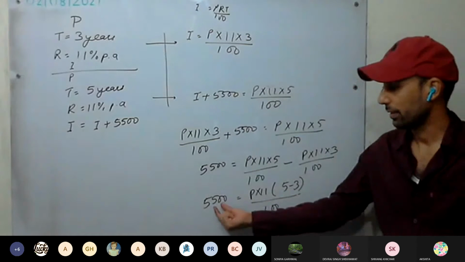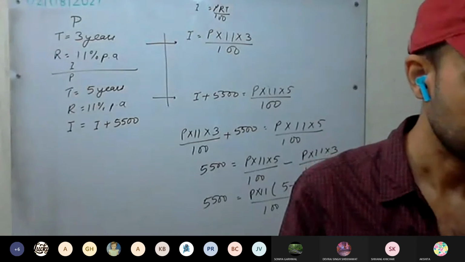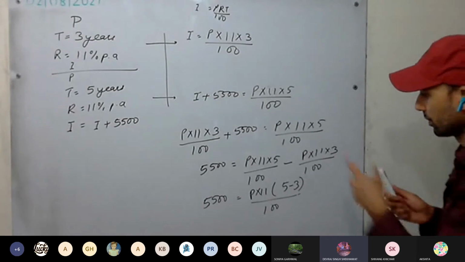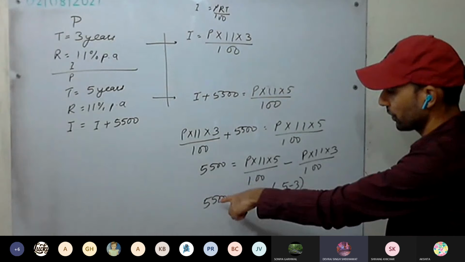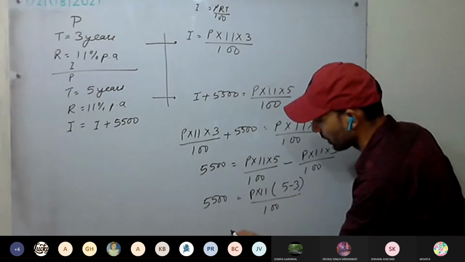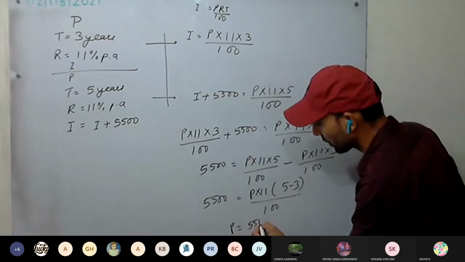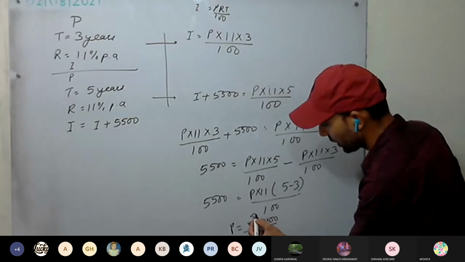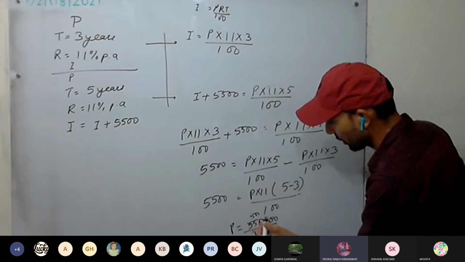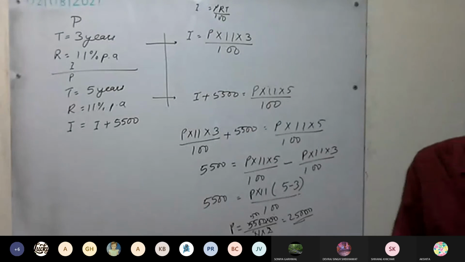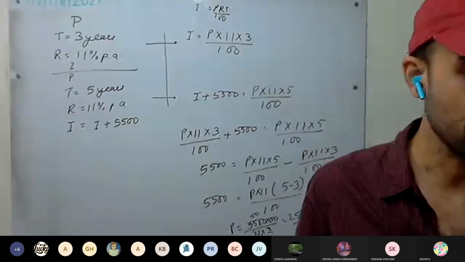This is the interest. We calculate it. P equals 100 into 5,500 upon 11 into 2. So P equals 5,500 into 100 divided by 11 into 2. Cancelling 11, it becomes 500 upon 2, which is 250, so 25,000. So the principal is rupees 25,000. Is this clear to all?